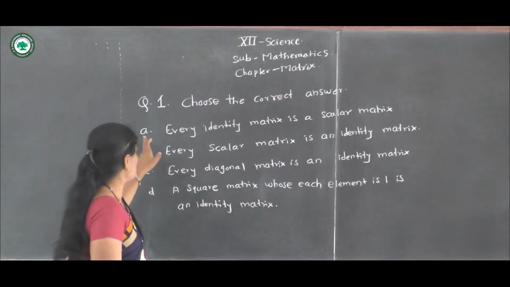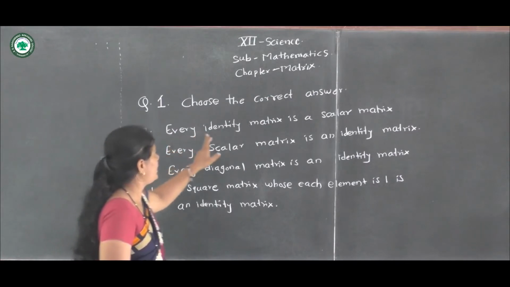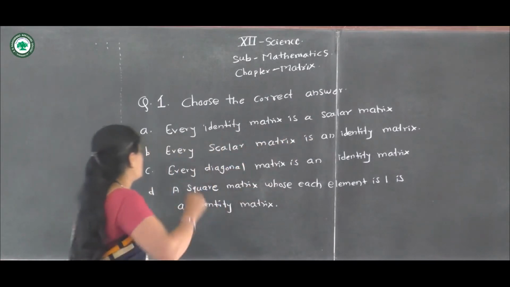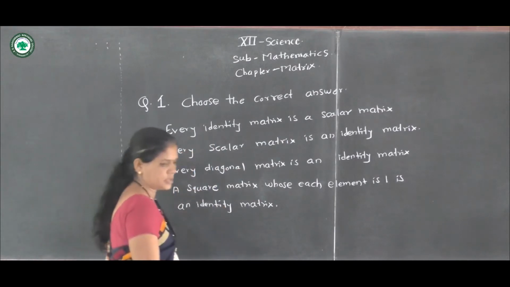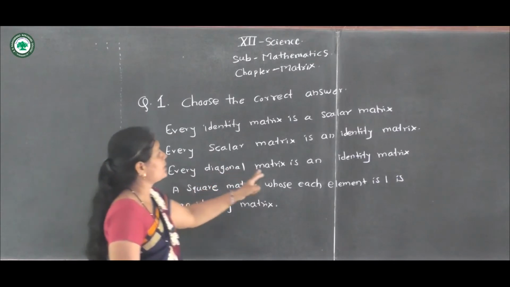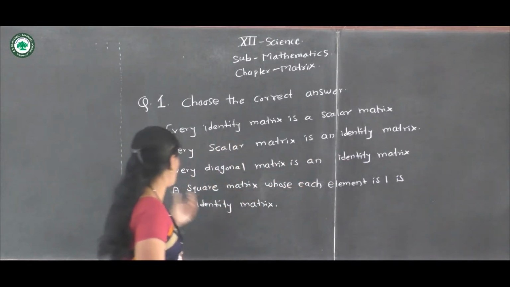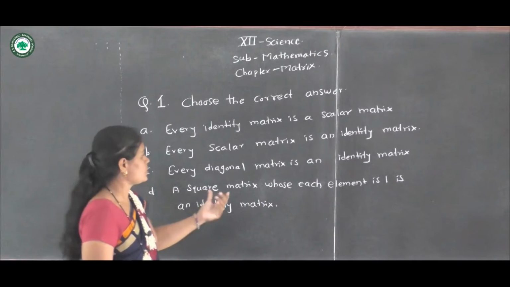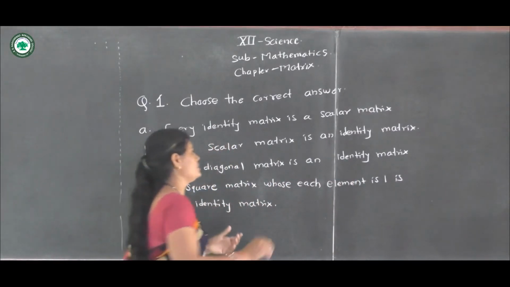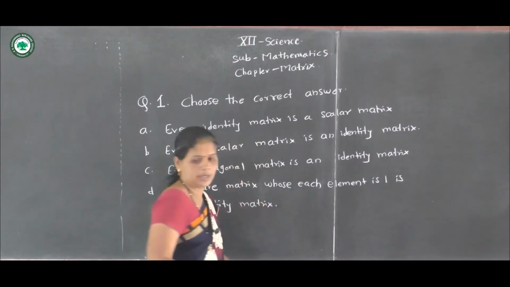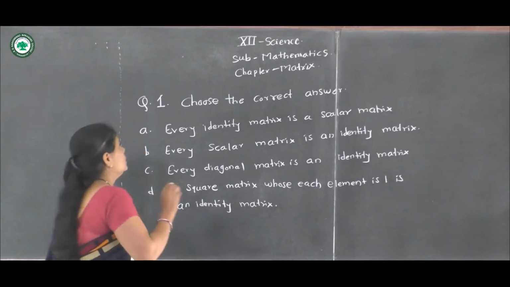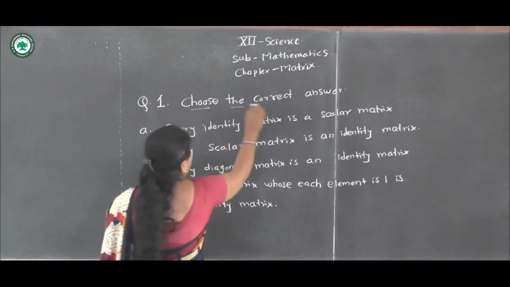Choose the correct answer. First option, every identity matrix is a scalar matrix. Second option, every scalar matrix is an identity matrix. Third option, every diagonal matrix is an identity matrix. And last option D, a square matrix whose each element is 1 is an identity matrix. Choose the correct answer.